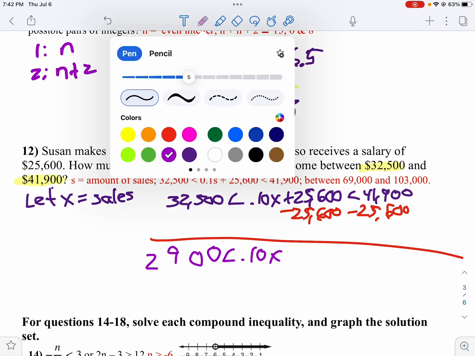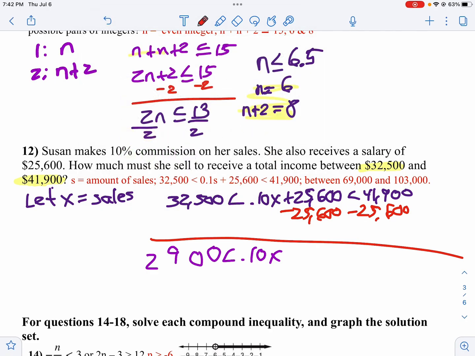Try that again. Minus 25,600. That's going to lead to a little different answer, isn't it? Still have the 900 there. But then 11 minus 5 is 6,900. And then we'll go over here and do the same thing. 0 minus 0 is 0. 9 minus 6 is 3.